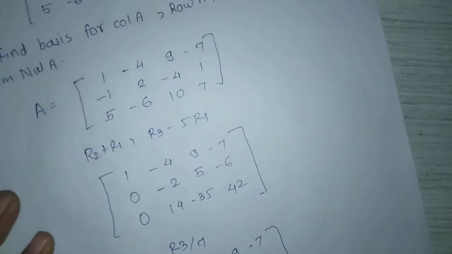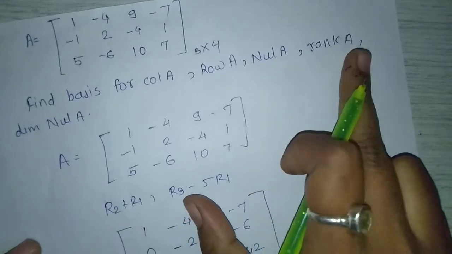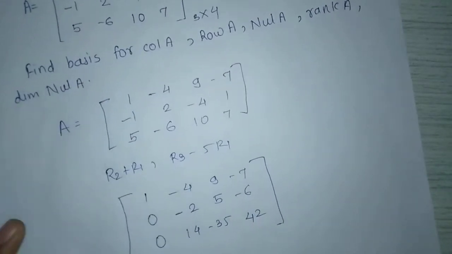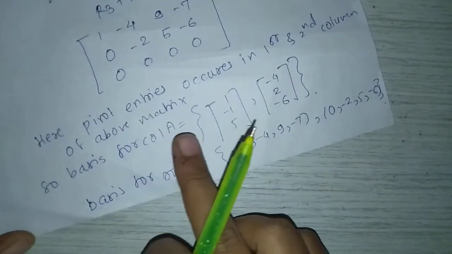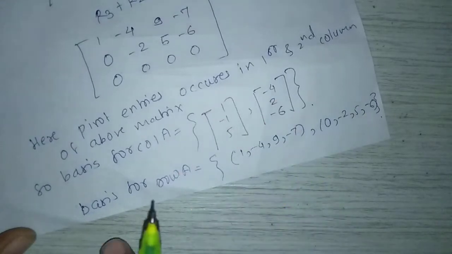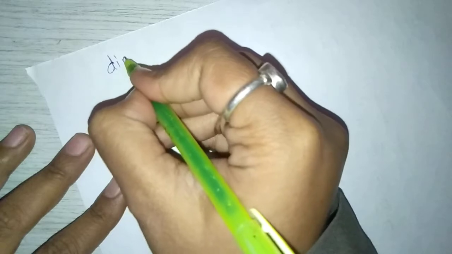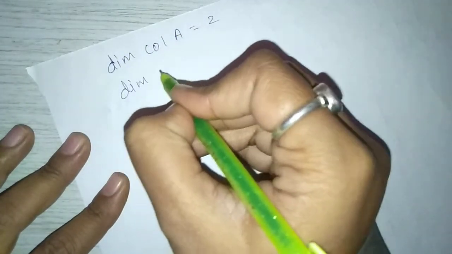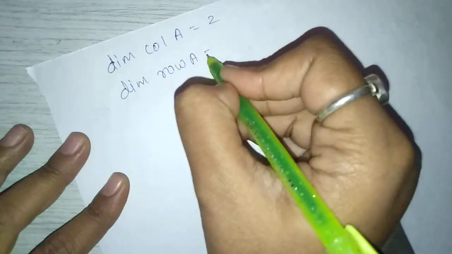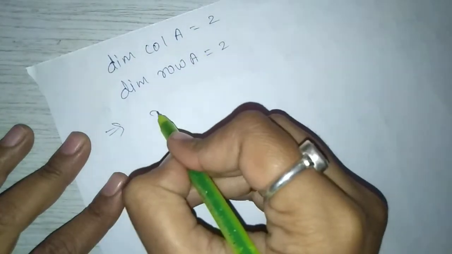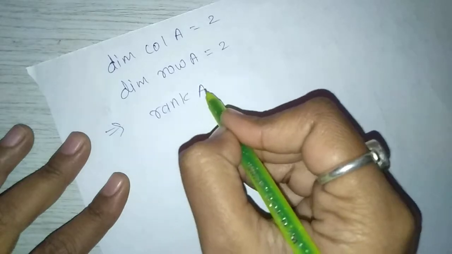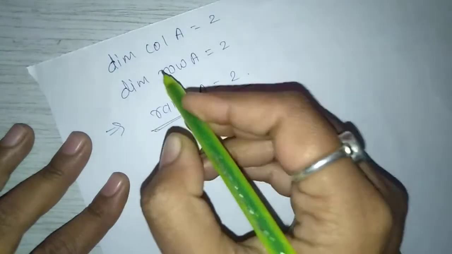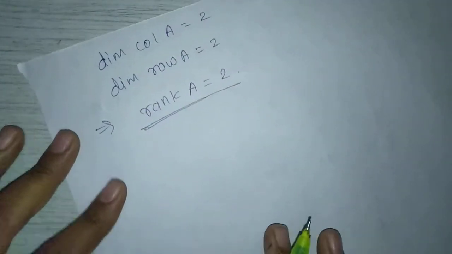Next, to find rank of A and dimension of null space of A. Here dimension of column space of A equals 2. Also dimension of row space of A equals 2, which implies rank of A equals 2. Rank means dimension of column space of A.